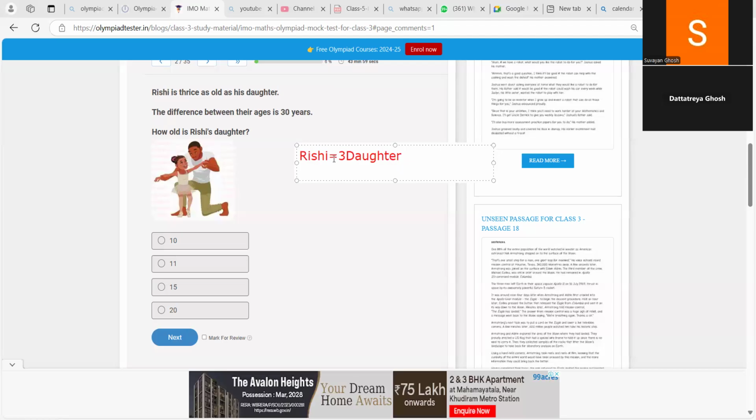Have you understood this line, Dattatreya? First tell me that. 30 divided by 3. No, not divided by 3. Rishi is equal to 3 daughter, 3 multiplied by his daughter. Have you understood this line? Yes.